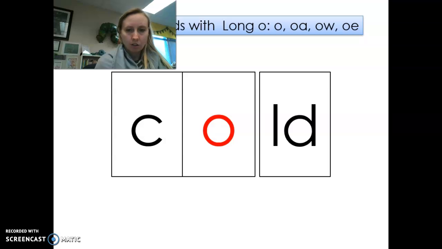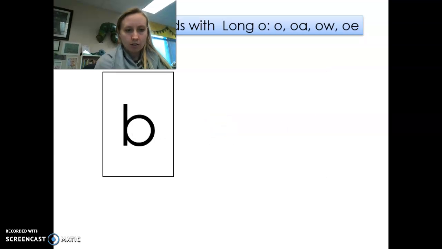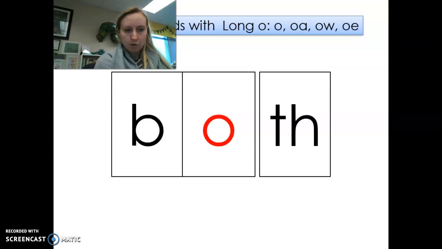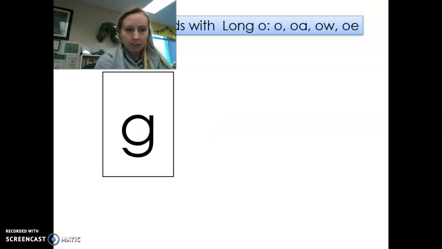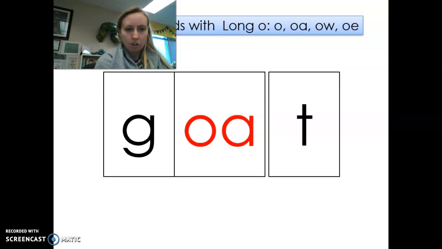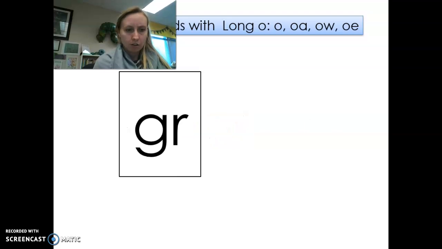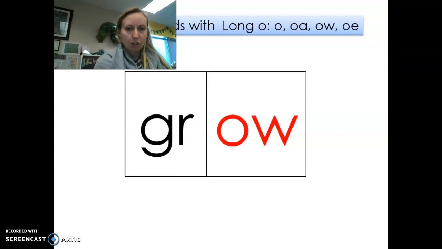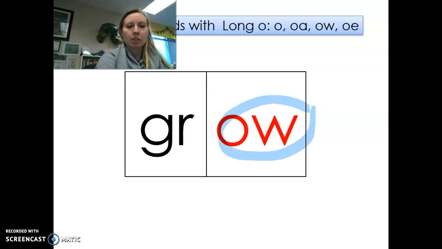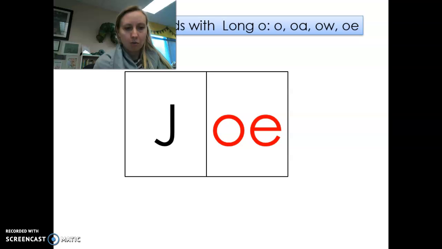Old. Word, cold. Your turn. Word, both. Together, goat. Word, goat. Your turn. Word, grow. If you did growl, remember it can be ow or o. Together, O. Word, Joe. Okay, here we go. Your turn. Together. O. So that you'd think it's go, but it's gold. Okay. Next.